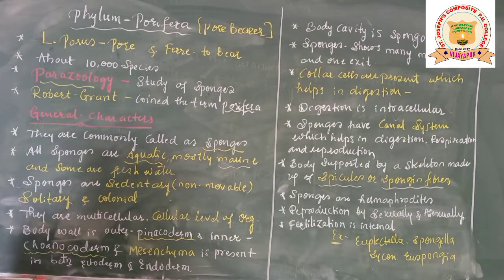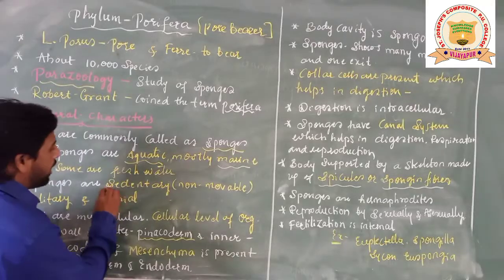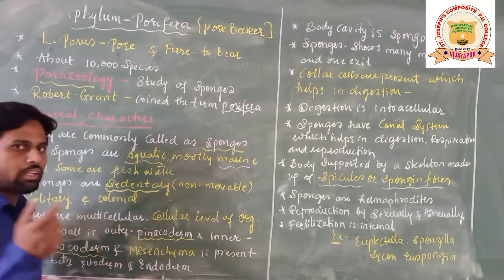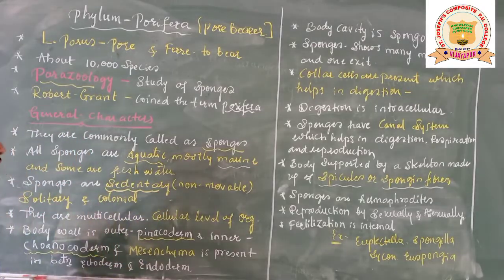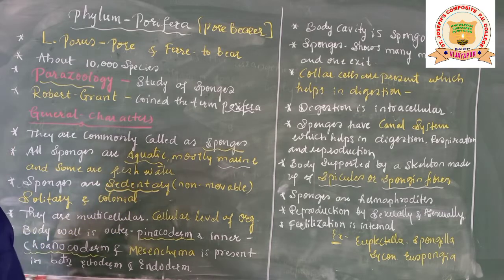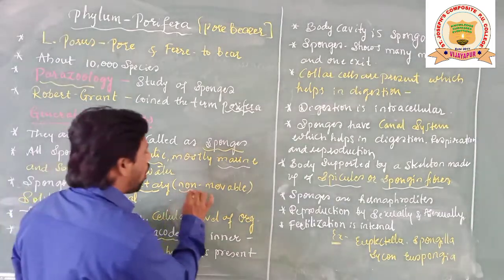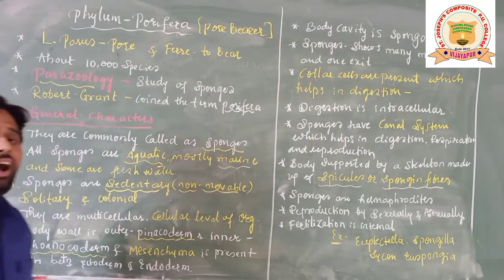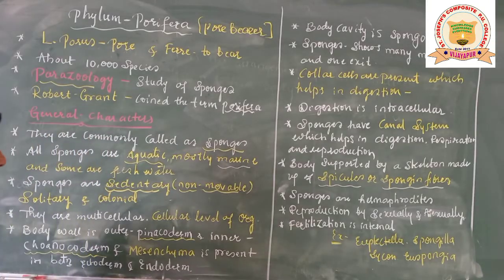Sponges are sedentary. Students, these are technical biological words which are very much important. You must remember these biotechnical words. Sedentary. Sedentary means non-movable. They can't move from one place to another place. Sedentary means attached.